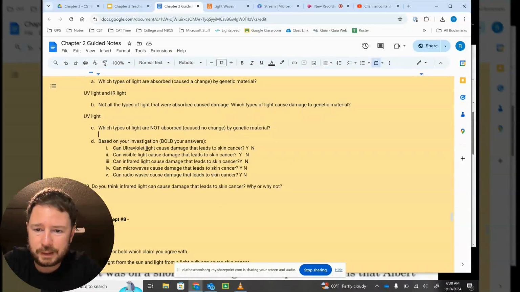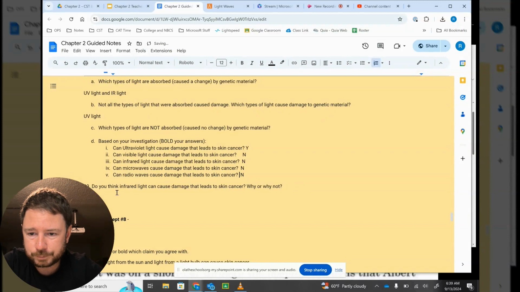So, can ultraviolet light cause damage that leads to cancer? Yes, ultraviolet light does. So instead of bolding the yes, I'm just going to delete the no. So now it just says yes. Can visible light cause damage that leads to cancer? No, it's not absorbed. Can infrared light cause damage that leads to cancer? Infrared is absorbed, but it doesn't cause damage. It just causes increased kinetic energy. Can microwaves cause damage that leads to skin cancer? No, microwaves are not absorbed. Can radio waves cause damage that leads to skin cancer? No, radio waves are not absorbed.